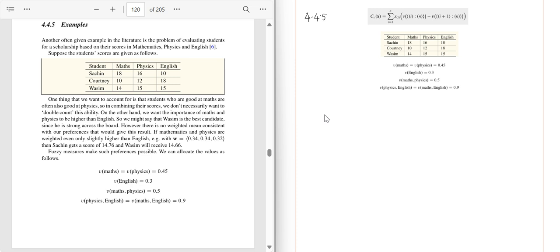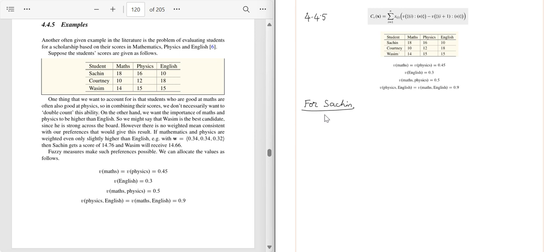So again, for the first term, for Sachin. Sachin's scores are 18, 16, and 10. Now this particular data set pertains to Sachin, so we need to order it in ascending order.